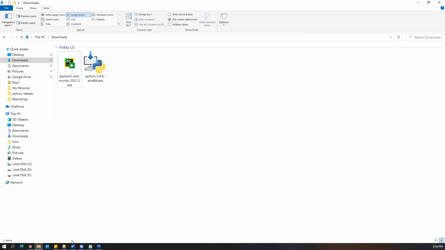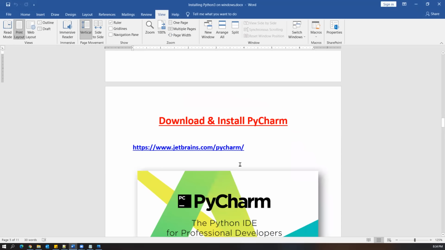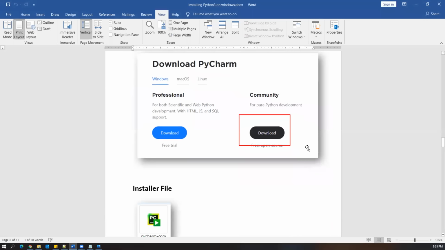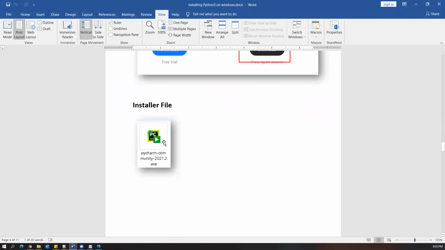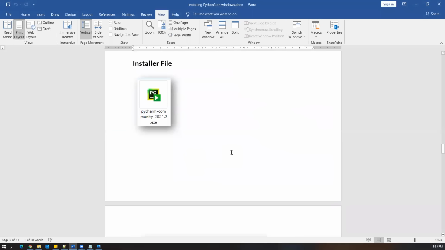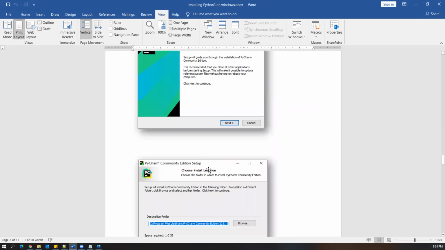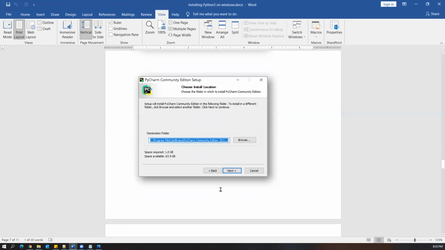The next step is we have downloaded this PyCharm. I have again created a small document here, you can just look at this. Go to this website and just download the software. Here I provided the screenshot also, same thing which I have shown you. And this is the installer file. Once you get this installer file, you can just double click and it will start installing PyCharm. It's a very simple process. It will give you one more screen like this, click on next. This is the default location of PyCharm, you can just keep this location and click on next.